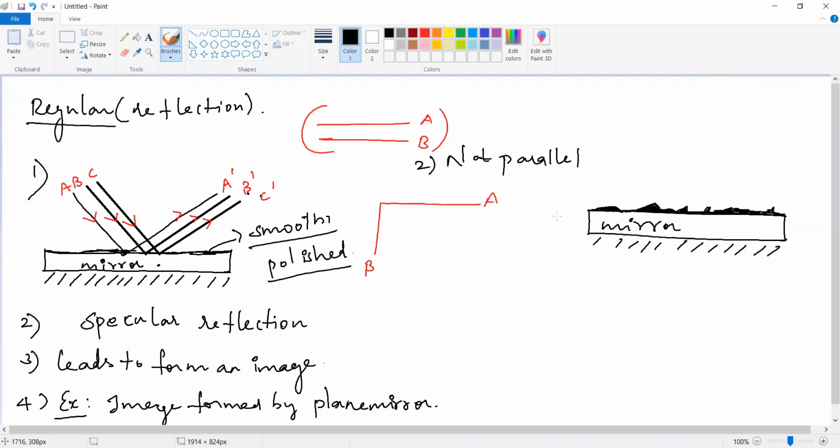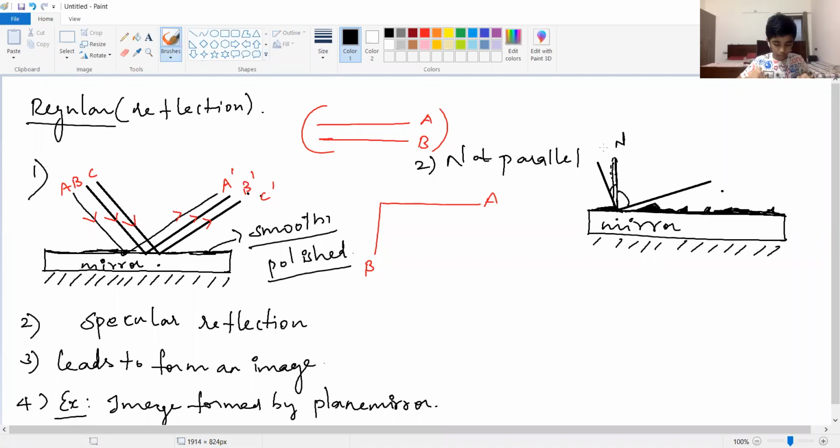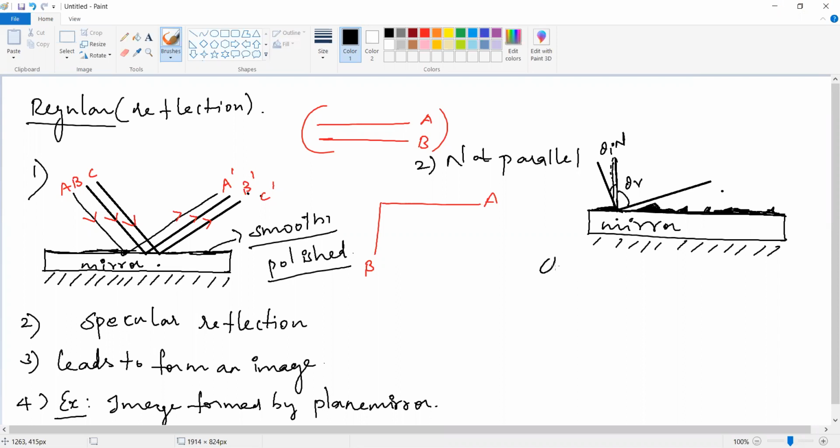Similarly, it will happen like this. So you can draw some surface like this. In the surface, what happened? The incident ray is hitting here. Then it goes in another direction. If you draw the normal for this diagram, this is the normal. But here you can see the incident angle and the reflection angle. Is it the same or what? No, ma'am. It is different. The angle of incidence is very, very small, but the angle of reflection is very, very high. So it is not equal. The angle of incidence is not equal to the angle of reflection.